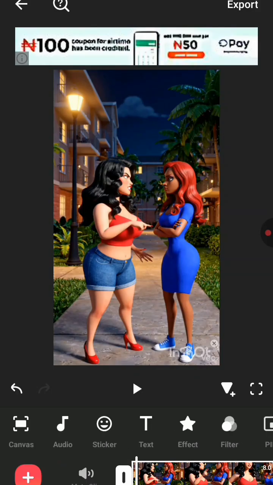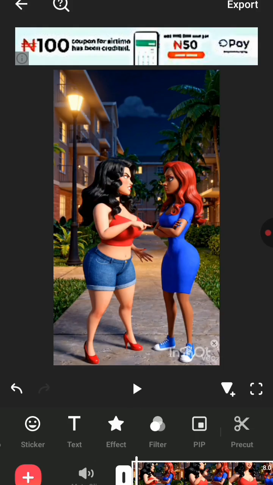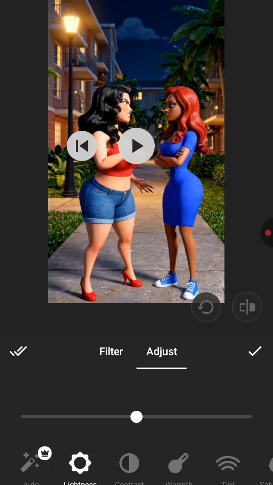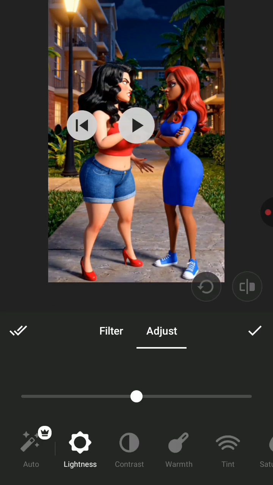Good. Now the next thing we're going to do, we're going to make our clip very, very sharp. So we're going to scroll to the left, click on filter, click on adjust. Okay, we want it very, very sharp. Okay, so the lightness is okay. I'll just go ahead and click on contrast here, increase it to 5 or 10. I think I'll leave it at 10.